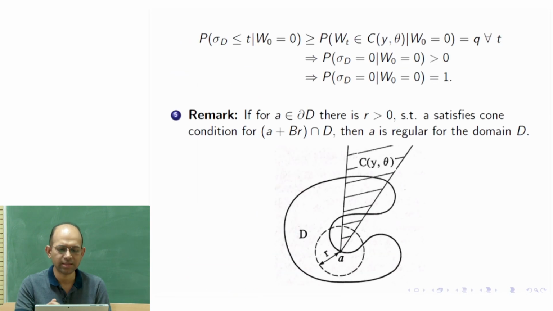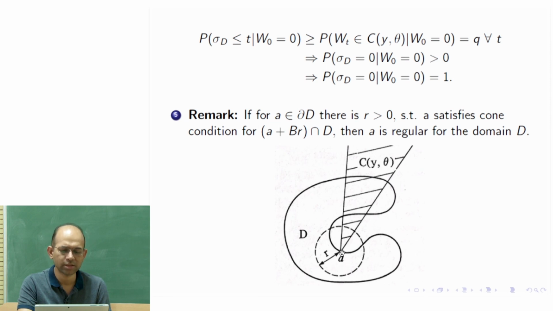See, for example, A is here, and D is this domain. Now from here, if you start a Brownian motion running, immediately it can go outside, or it can stay for some time and then go outside.